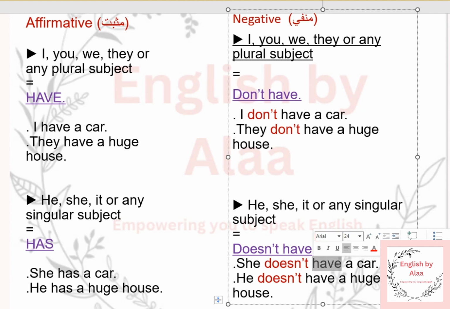You cannot say she doesn't has. This is wrong. She doesn't have a car. He doesn't have a huge house. Ahmed doesn't have a cell phone, and so on.